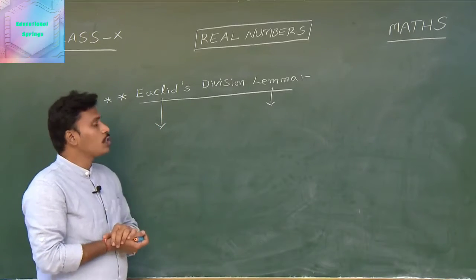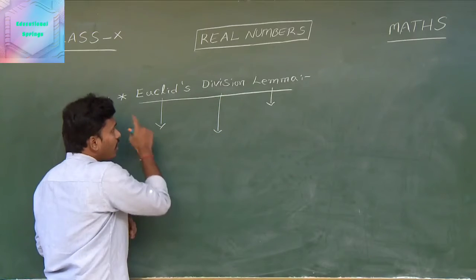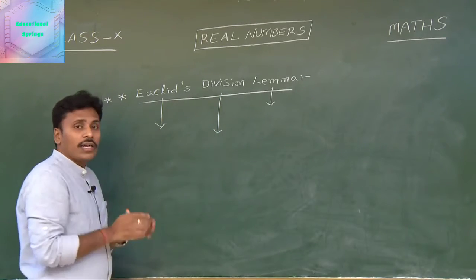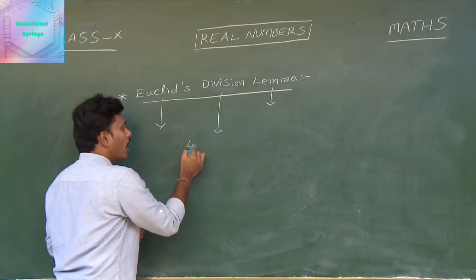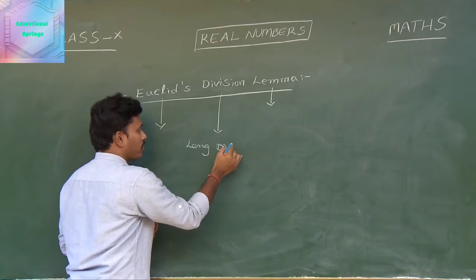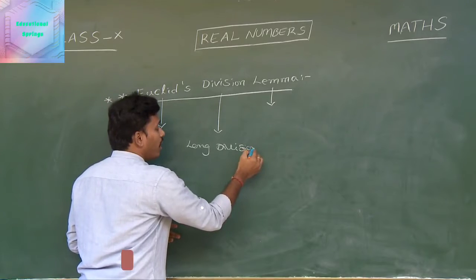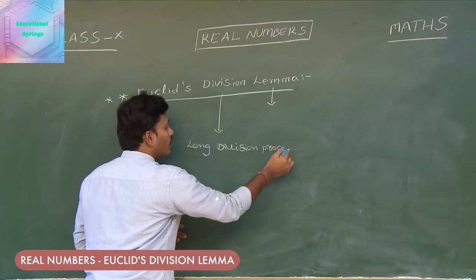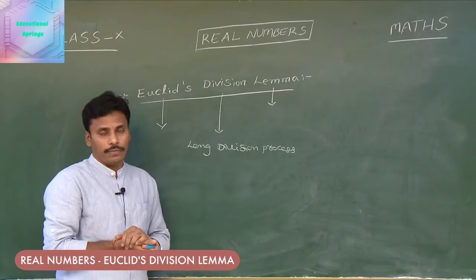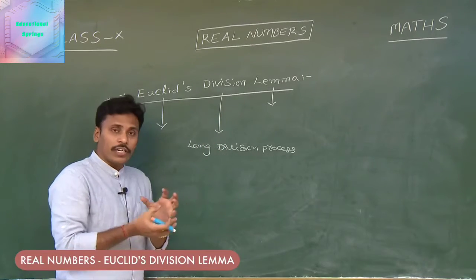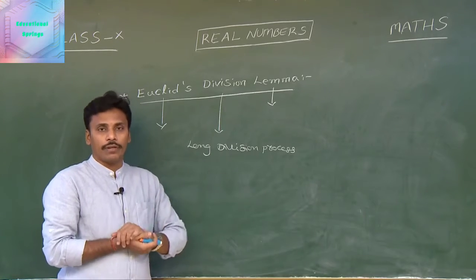See, if you think about this Euclid's division lemma, the next thing is division. This Euclid's division lemma is nothing but just a restatement of our long division process, which we have been using for many years, and that long division process is restated as Euclid's division lemma. And now, to introduce this, I will start with an example.